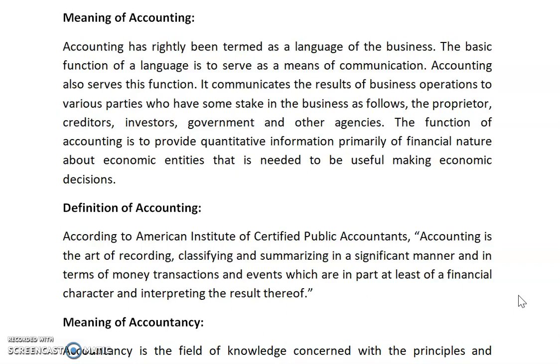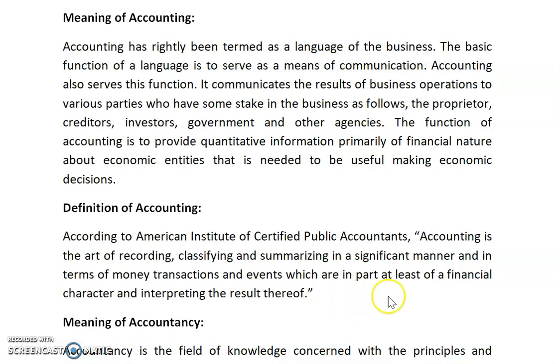We get the information by trial balance in a significant manner, in a proper format, in terms of money, transactions and events. It means we consider only financial or monetary transactions and events which are at least in part of a financial character, and interpreting the results thereof. It means when we get the result or the report, we communicate the report to the accounting users.